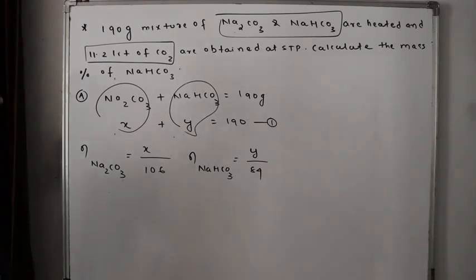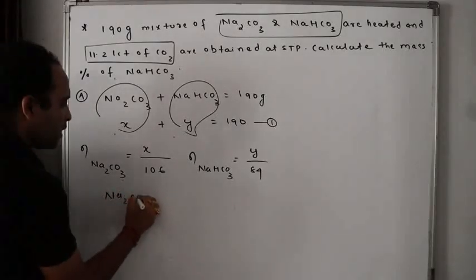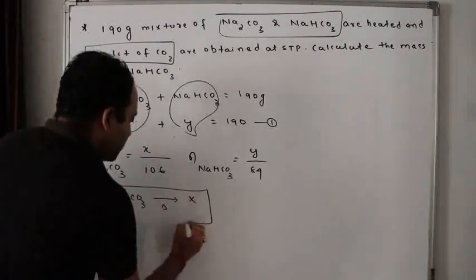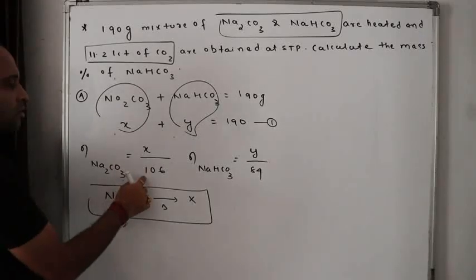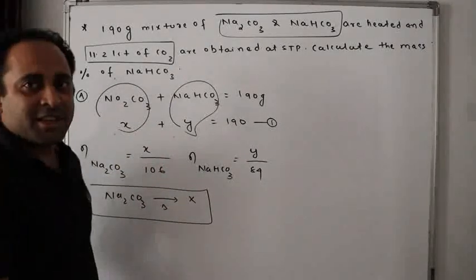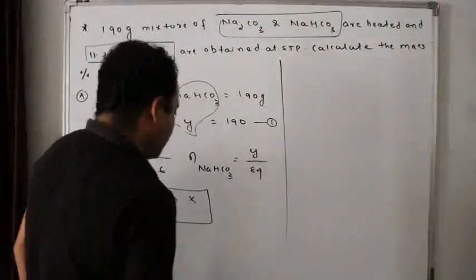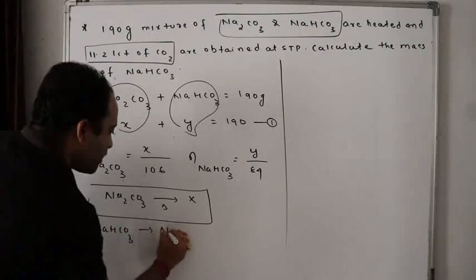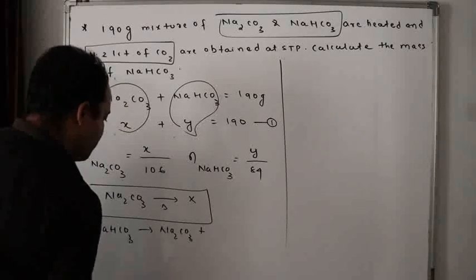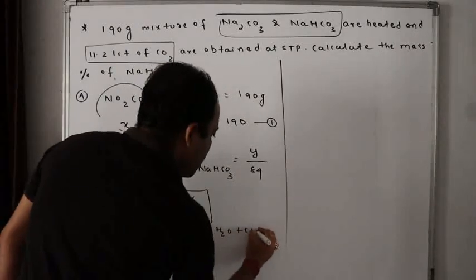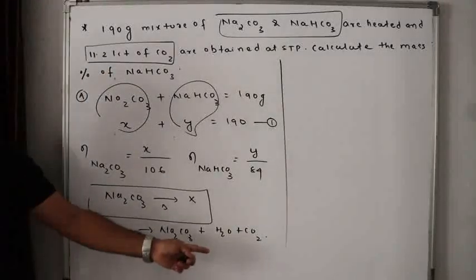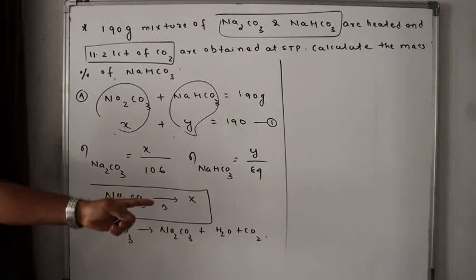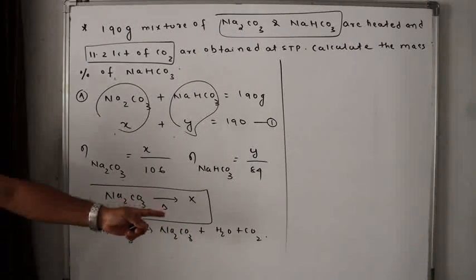Now the question arises, do you remember Na2CO3 when heated, no reaction? Why? It is quite stable. That means from X by 106 moles, I will not get any carbon dioxide. Now, we all remember that when I heat NaHCO3, I get Na2CO3 plus H2O plus CO2, isn't it? Is this the reaction? Please check my videos and tell me. Go back to the video and see what I said: when NaHCO3 is heated, I get Na2CO3, CO2 plus H2O.